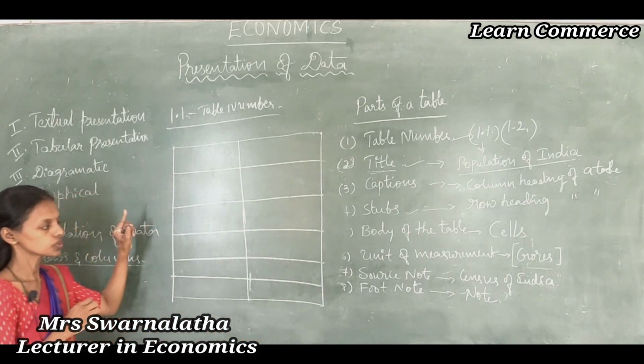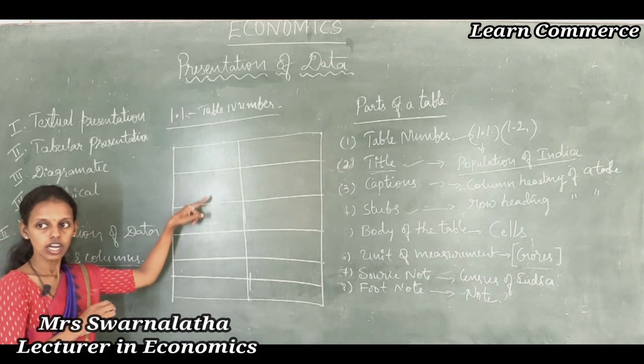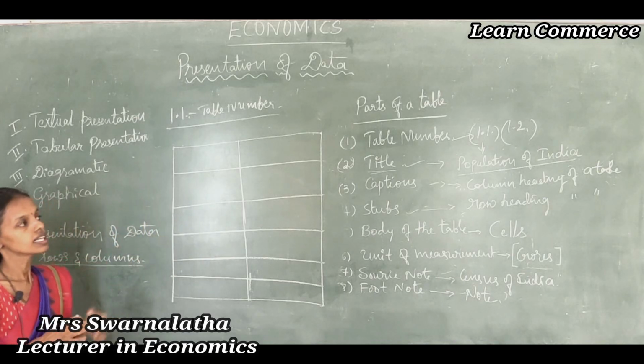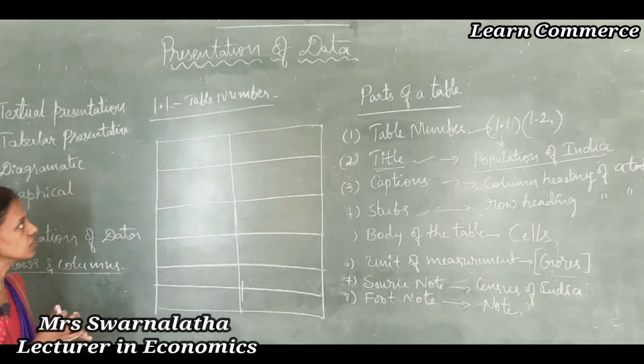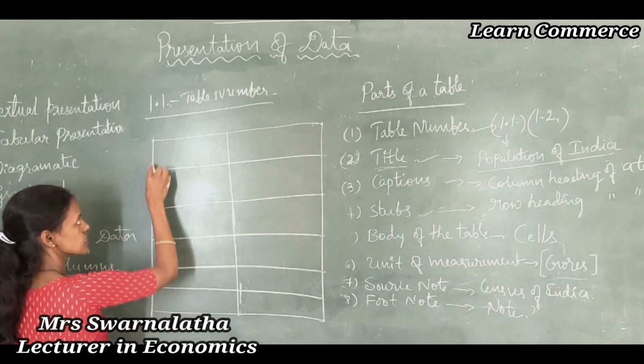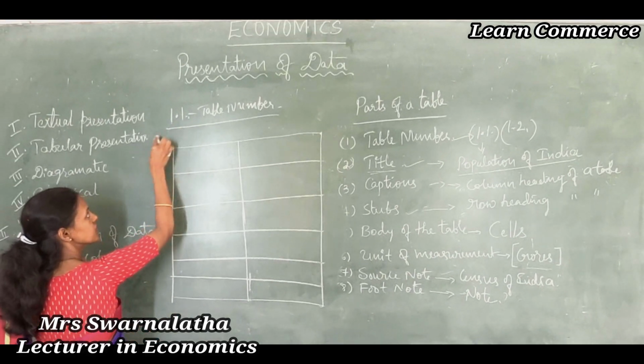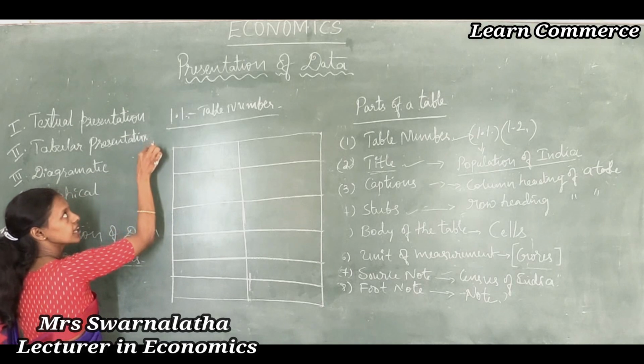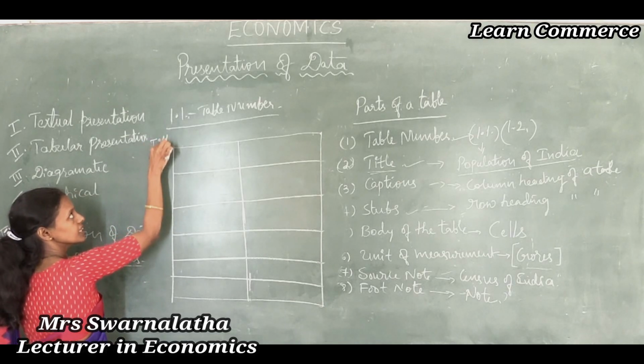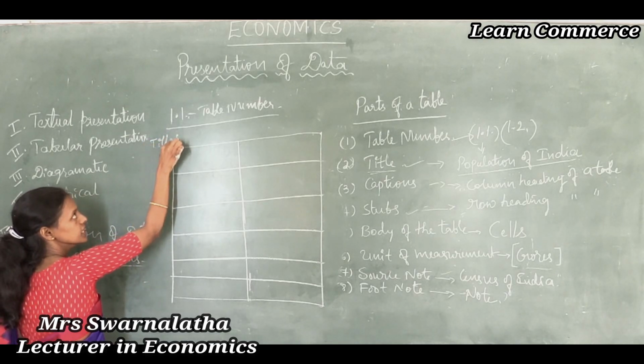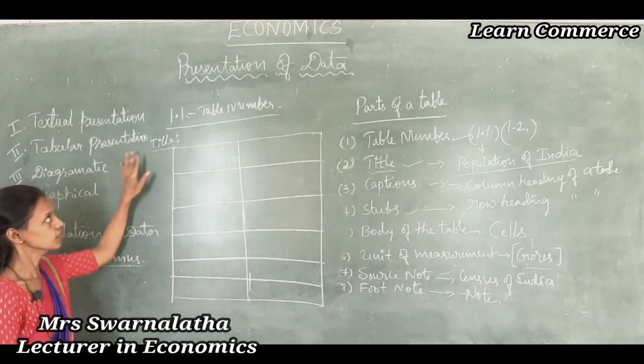Presenting data through the rows and columns is said to be the tabular presentation of data. So let's see here. First I will give the title. Title should be below the table number.